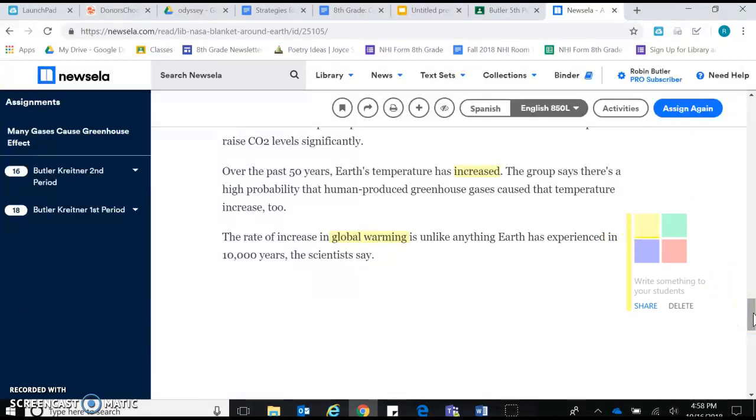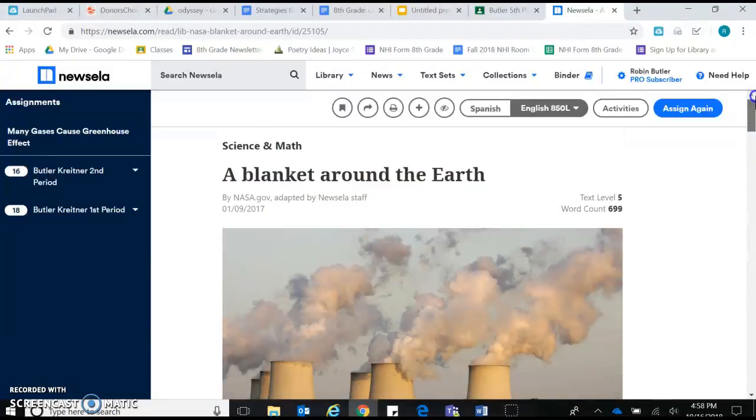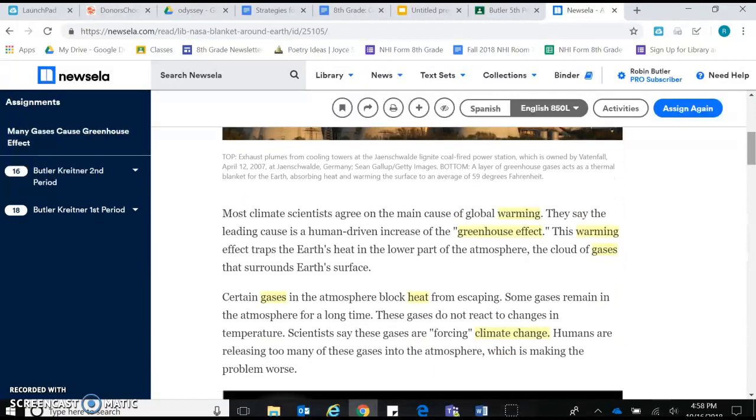So then the last thing I'm going to do is take a quick look at the first paragraph and the last paragraph, because what I'm trying to do is get to the central idea. The first paragraph is about most climate scientists agreeing on the main cause of global warming. They say the leading cause is a human-driven increase of the greenhouse effect. The warming effect traps the Earth's heat in the lower part of the atmosphere, the cloud of gases that surrounds Earth's surface. So I kind of got an idea that this was about human effects for global warming. I think that's part of it.